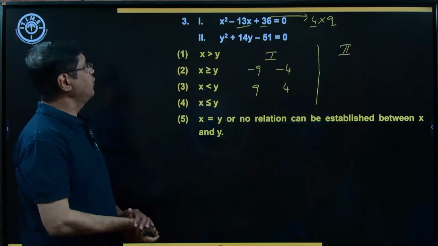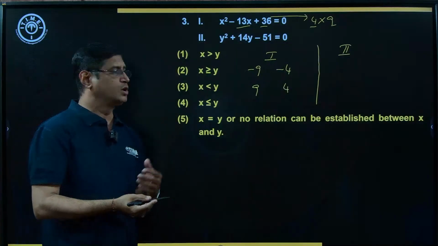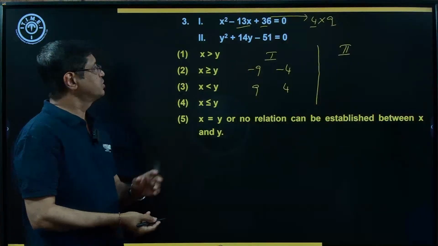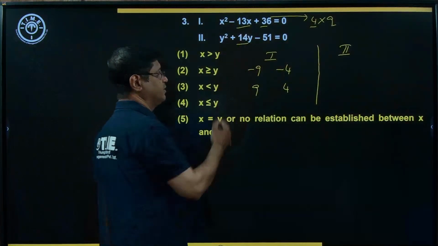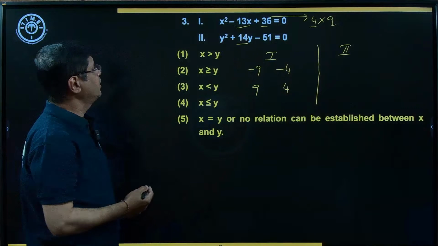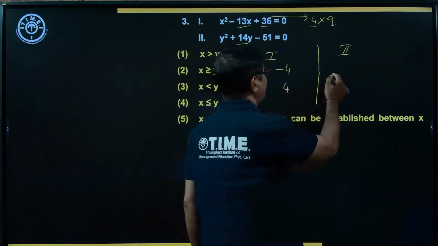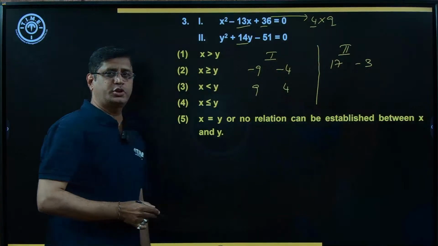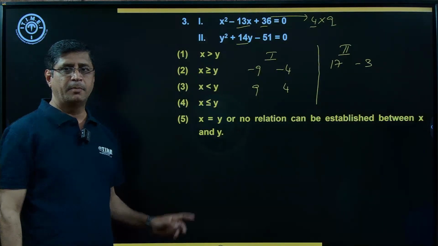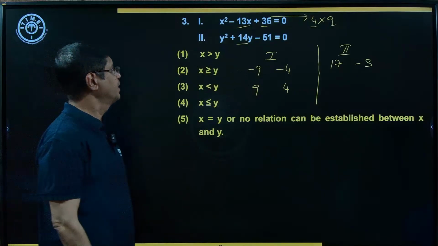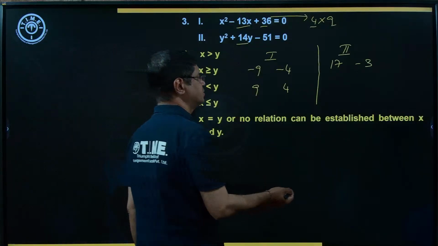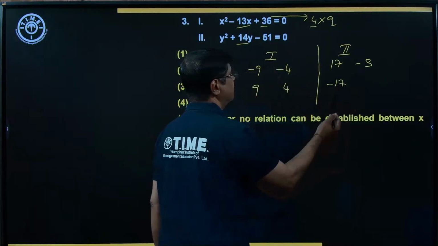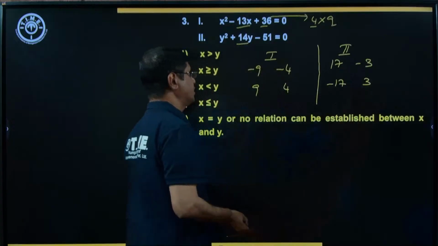51. Now just express it as a product of two factors whose sum is equal to 14. What is the possibility? Here, if we observe, 17 and 3: positive 17 and minus 3. By adding these two we get positive 14, that is the middle term. The product of these two is minus 51. Then what are the roots? Minus 17 and positive 3, divided by the coefficient of y square.